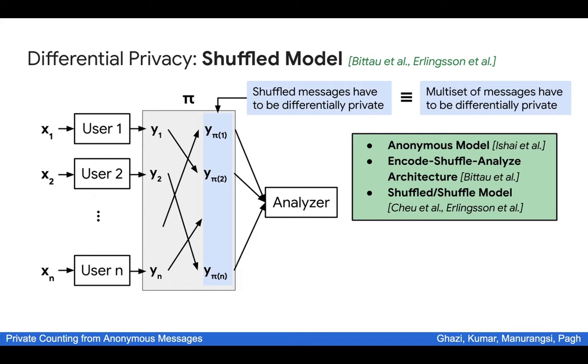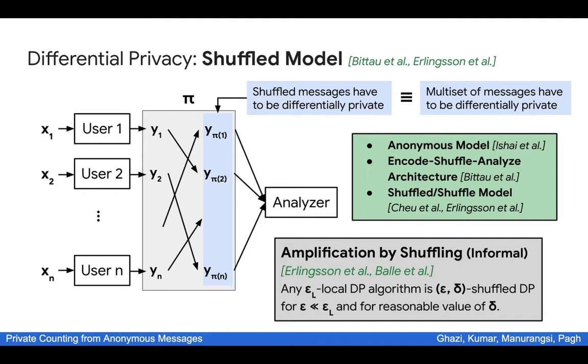This model has been referred to using different names, including the anonymous model. This is mostly used in the field of cryptography. In the differential privacy literature, it's either referred to as the encode shuffle analyze architecture or the shuffle model. A fundamental result in the shuffle model that helps contribute to its popularity is the so-called amplification by shuffling theorem, which was proved by Erlingsson et al. and later improved by Balle et al.